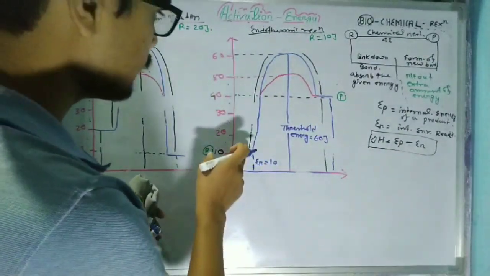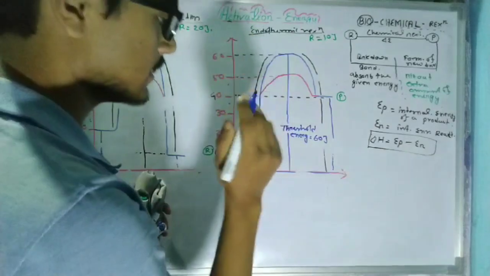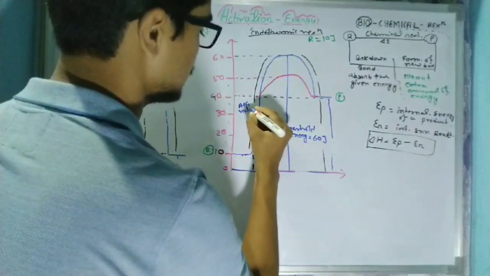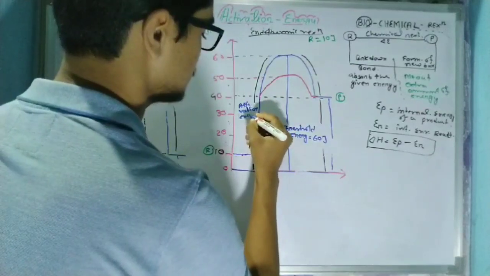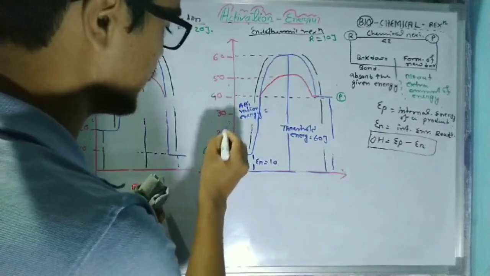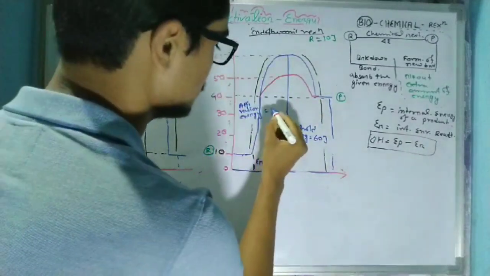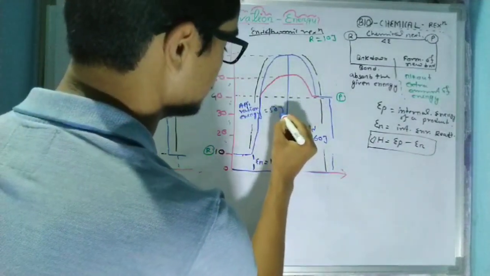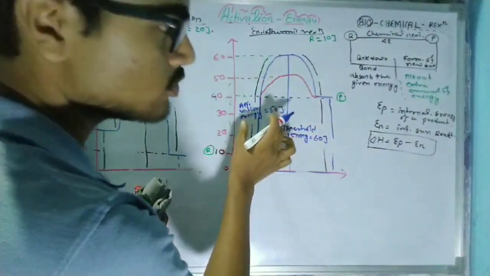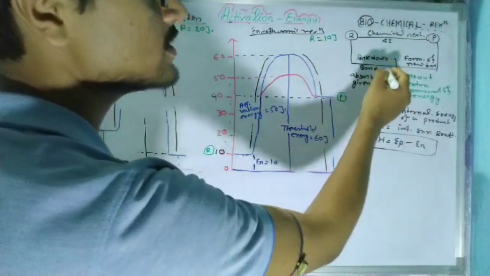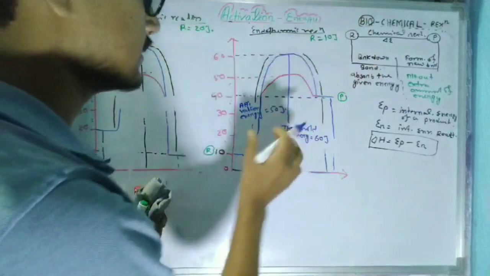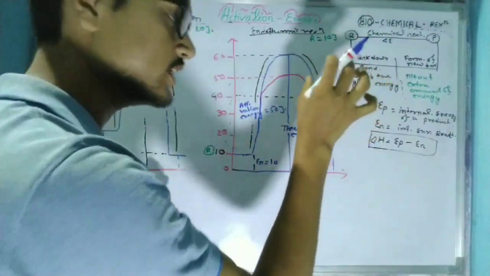Now from 10 joule to 60 joule is known as the activation energy. So what is the value of this activation energy? The value of this activation energy is 50 joule. This activation energy is responsible for the breakdown of the old bond, or the breakdown of the bond which is present in a reactant. The activation energy is responsible for this.